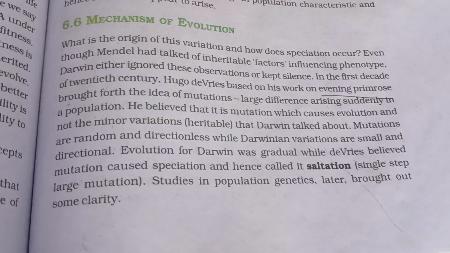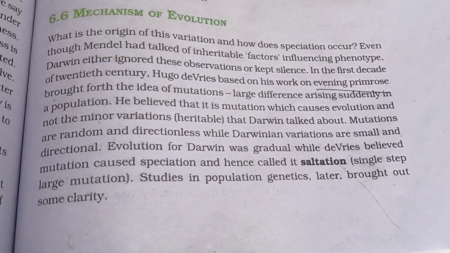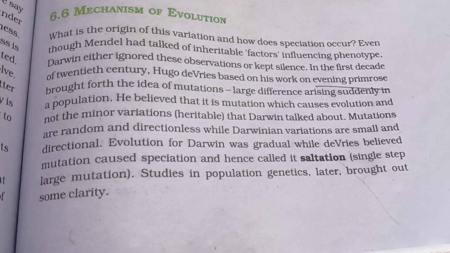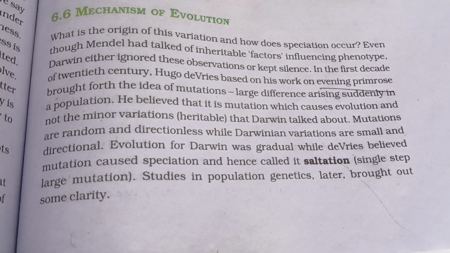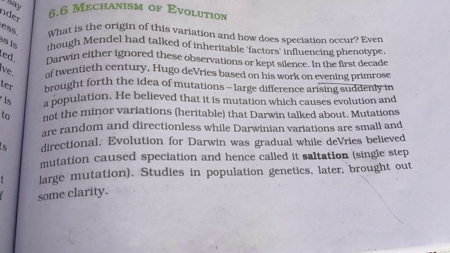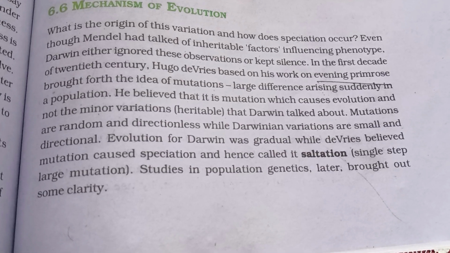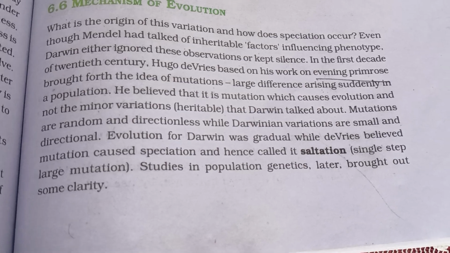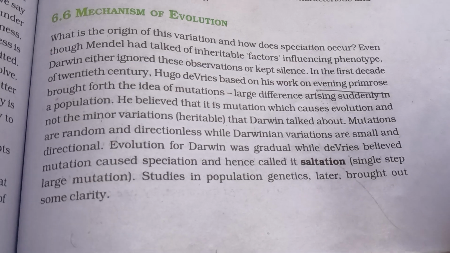So, mutations are random and directionless, while Darwinian variations are small and directional. Evolution for Darwin was gradual, while De Vries believed mutation caused speciation and hence called it saltation, a single step large mutation. Studies in population genetics later brought out some clarity.